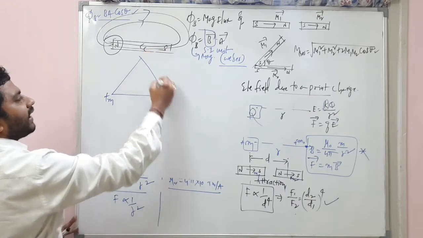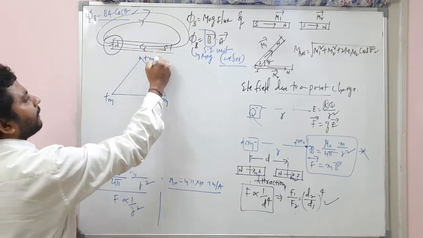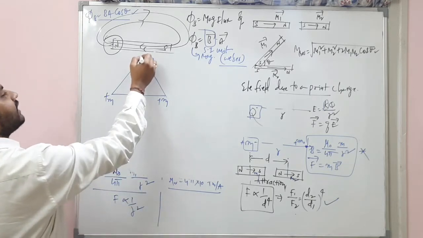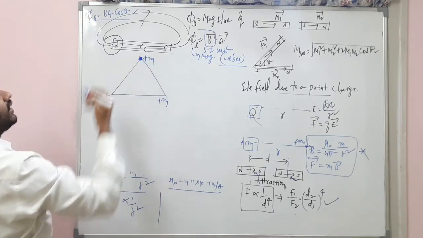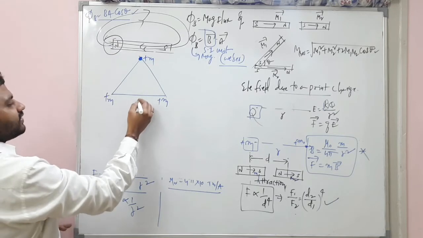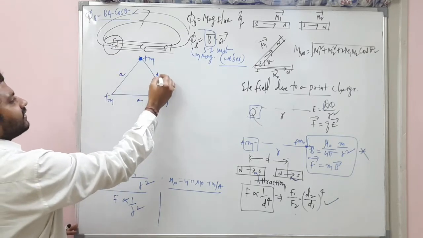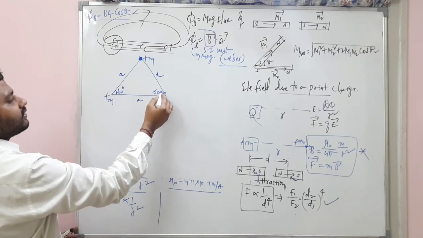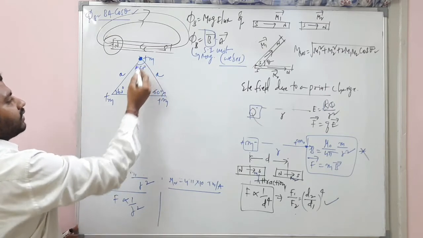Carefully see, there is a triangle here, and another plus M is kept. So the question is, what is the net magnetic field due to all isolated charges here? This is A, this is A, and this is A: an equilateral triangle, so this is 60, this is also 60, and this is also 60.